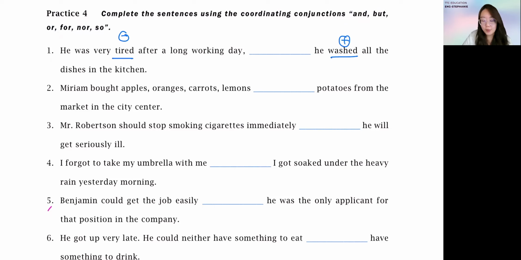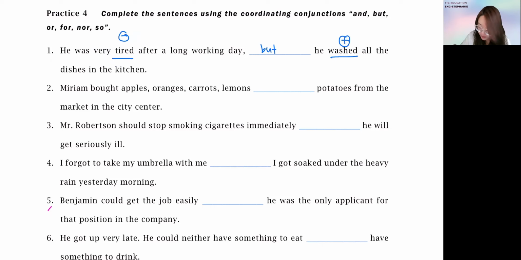And? But we have different opposite ideas, okay? And is when you are adding information into it. Usually it's the same category, like the example that we had earlier, right? Teacher Jai loved Japanese food and Thai food. Both are about food. But one is about he feels very tired. Another one is about he is washing something, okay? So which one? Very good, okay? It should be but. He was very tired, but he washed all the dishes in the kitchen. Very good.